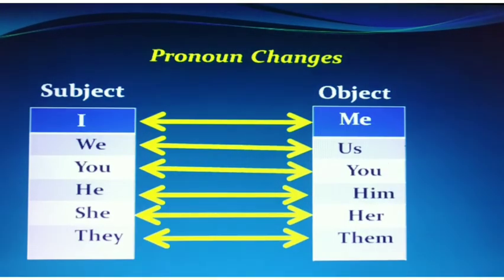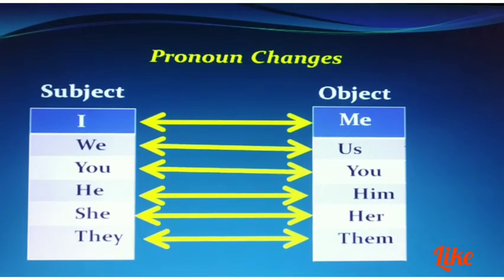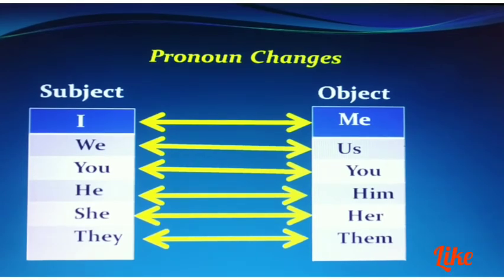Look, if I is the subject, it will be transformed into me in the new object, and vice versa. That means if me is the object in the given sentence, I will be the new subject. Likewise, we will become us, us will become we. You will not change, it is the same in both subject and object form. She will become her, or her will become she. If her is in the object position, then it will become she, the new subject. And they become them when it comes to the object. When an object becomes subject, then it becomes they.